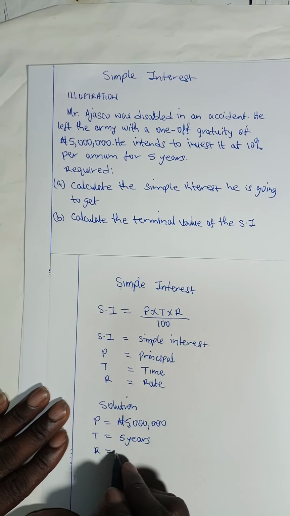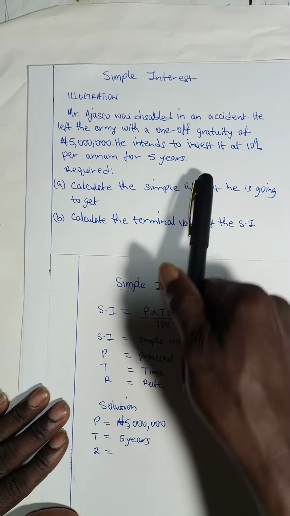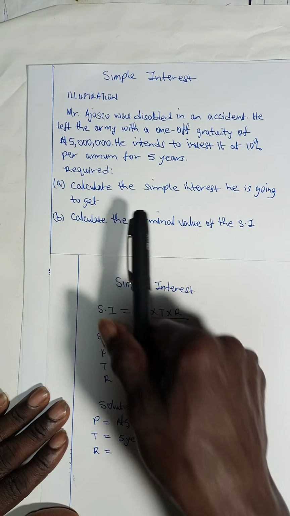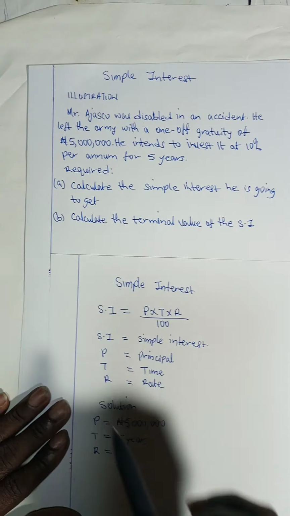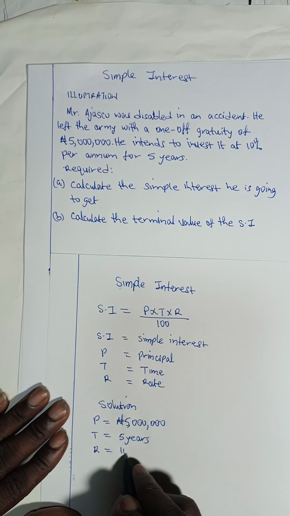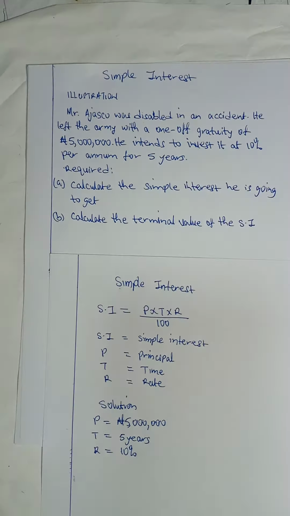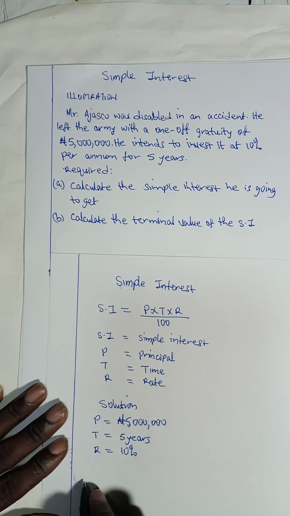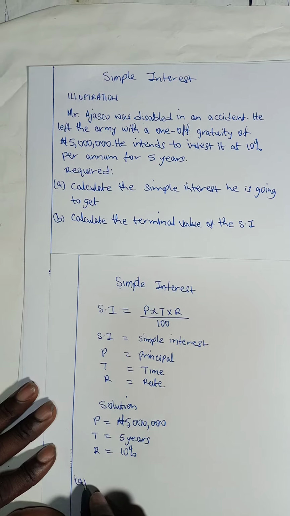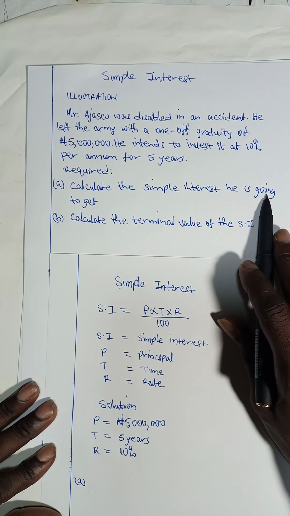Then our rate here is at what percentage, what rate of interest? He intends to invest it at 10% per annum. So our rate is 10%. Now we want to solve the question. A says calculate the simple interest he is going to get.